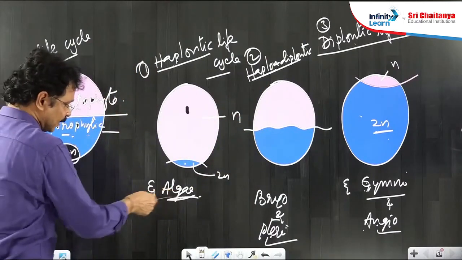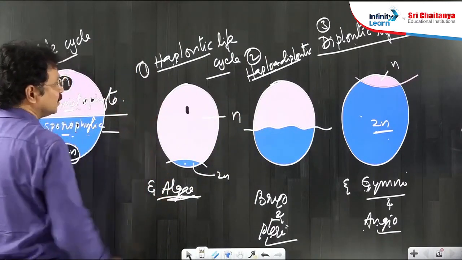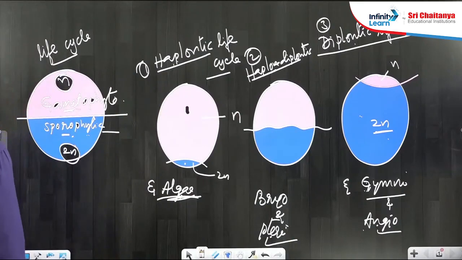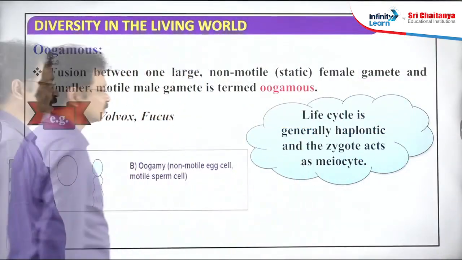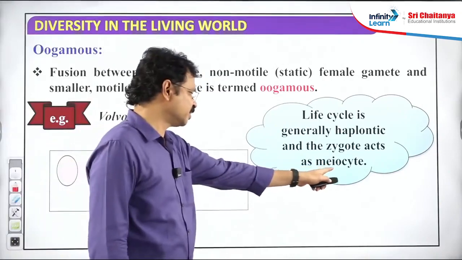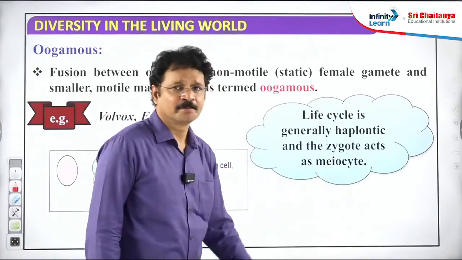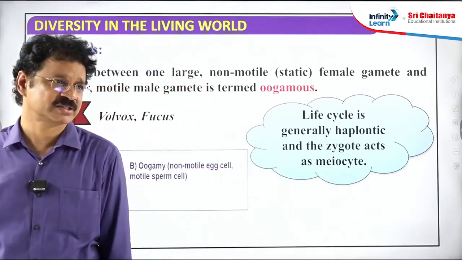So our topic is the algae. What kind of life cycle is found in algae? Haplontic. Life cycle is generally haplontic, and the zygote acts as a meiocyte. Meiocyte means the cell which is able to perform meiotic cell division; such cells are called meiocytes.